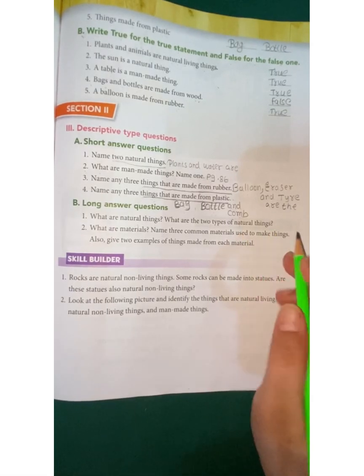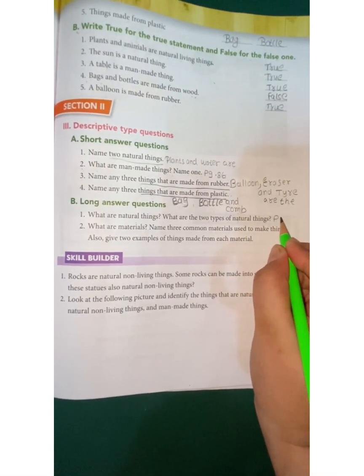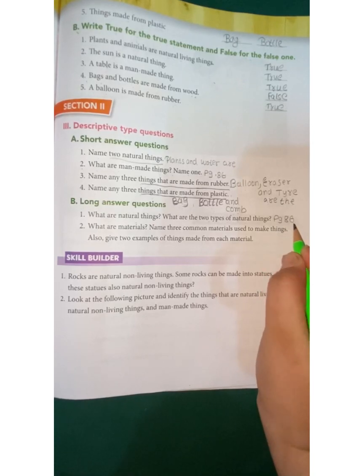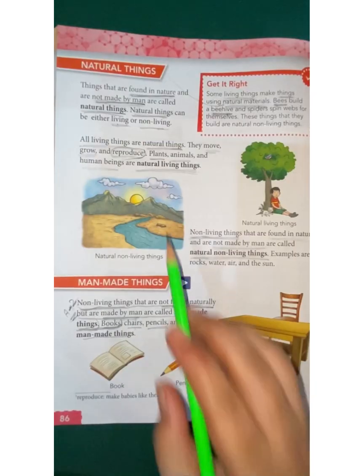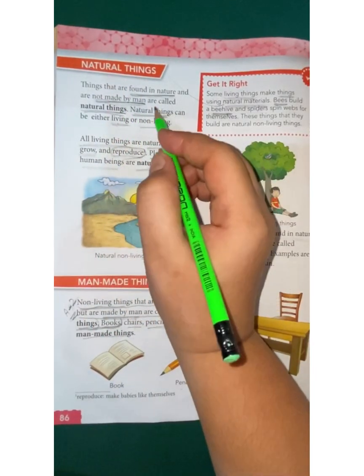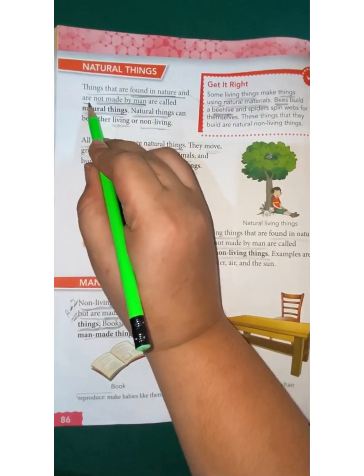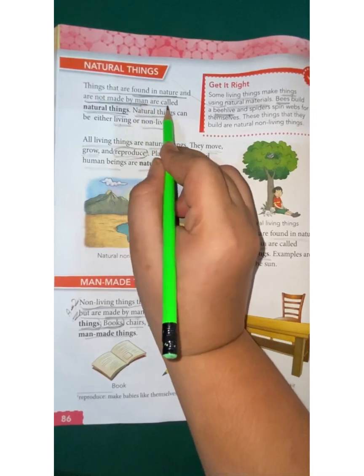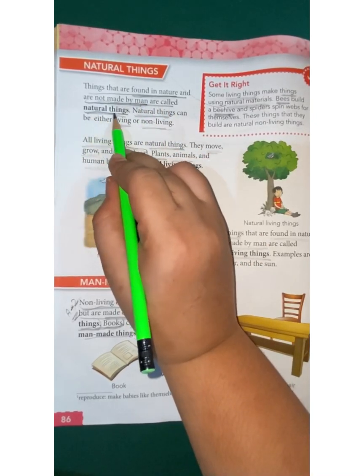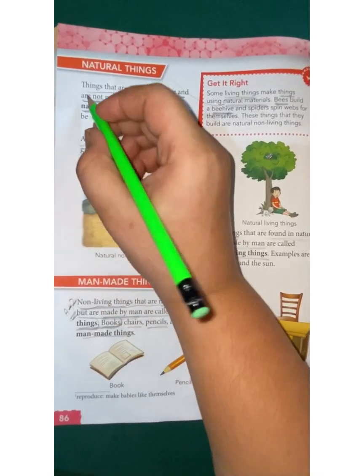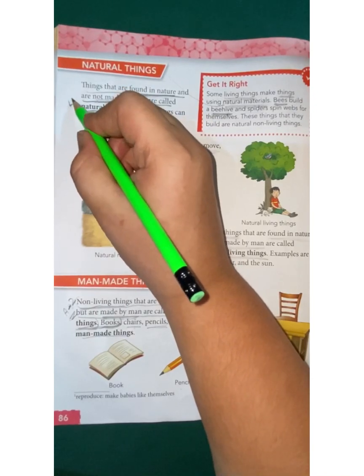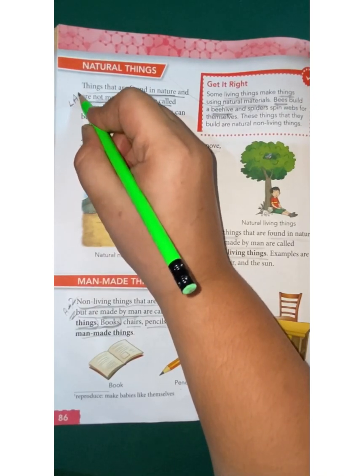So this answer we will get on page number 86 at the beginning of the page. Things that are found in nature and not made by man are called natural things. This will be your long answer 1.